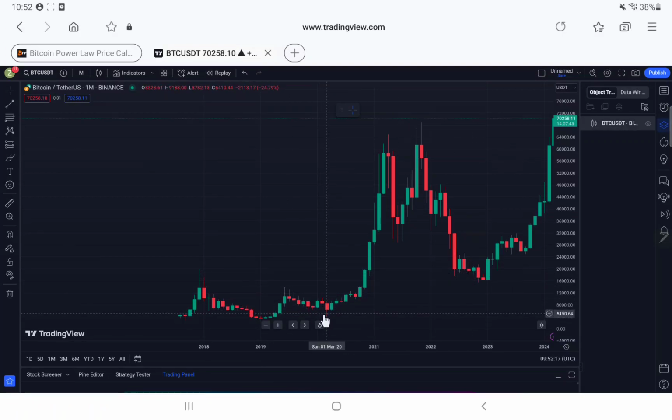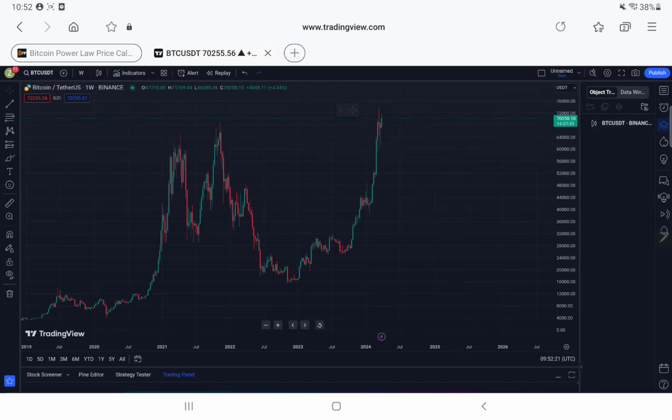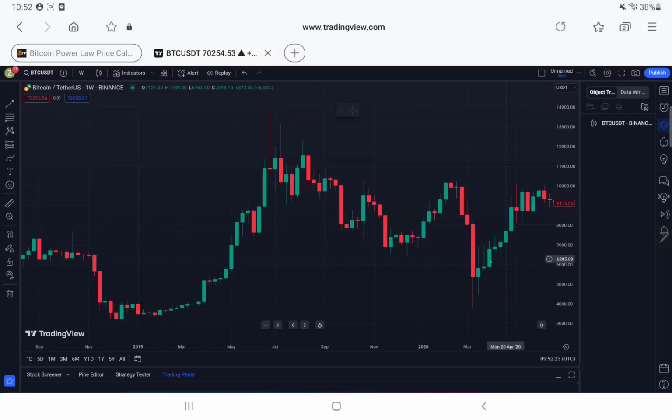This bottom over here, if we go on the weekly chart, this was the COVID dump. It did not predict this bottom, it actually went below it. And this is something to be aware of, because I've seen a lot of people claim that it's quite accurate and it's never gone below the Bitcoin bottom price. This is something to be aware of.